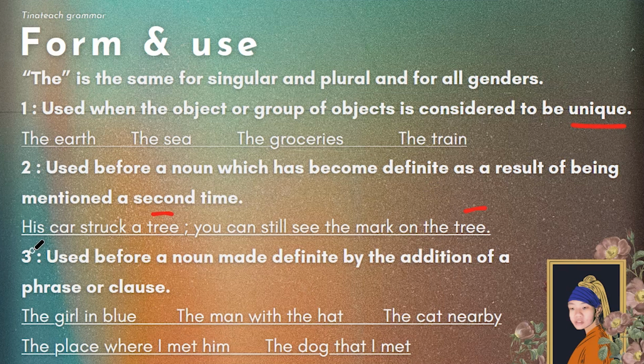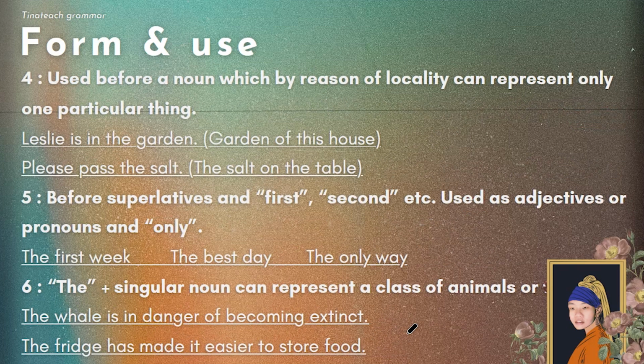Now let's move on to the third use case. Before a noun made definite by the addition of a phrase or a clause. A phrase or a clause is just a part of a sentence. They are not the full sentence itself. For example, the girl in blue, the man with the hat. Okay, the over here, the cat nearby, the place where I met him, the dog that I met.